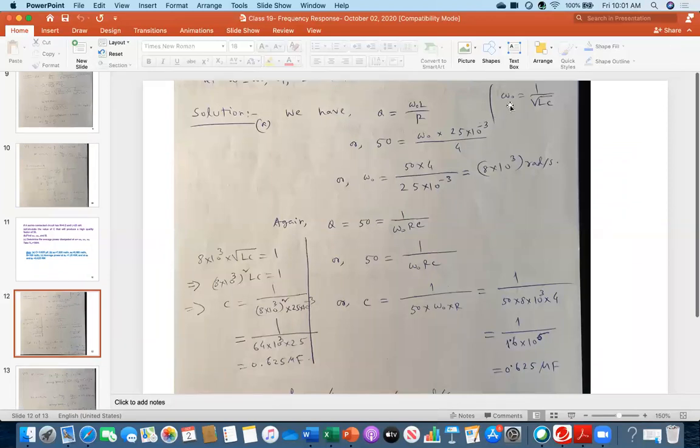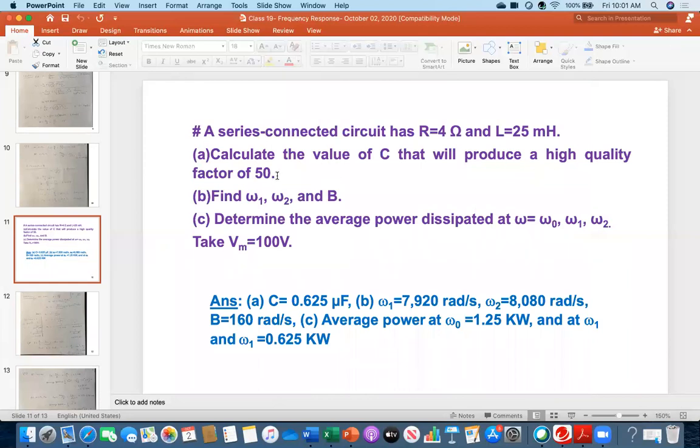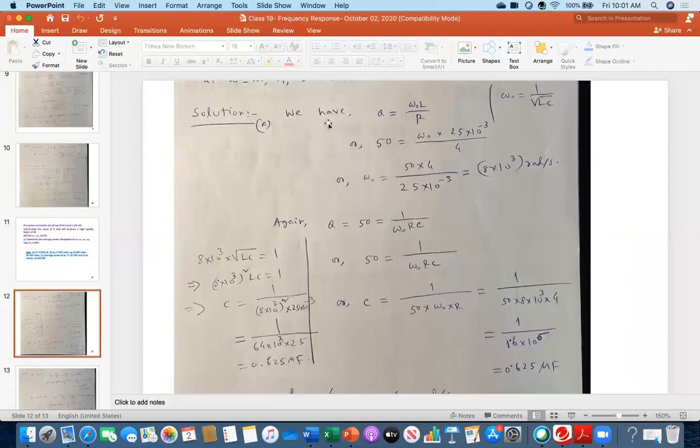Everybody see, first I have written down here omega naught is 1 over root over LC. Because the quality factor is given, a high quality of 50, I first wrote down the quality factor equation in terms of L. So Q is omega naught L over R. My Q value is 50. From there, I plug in the L and R values and I get the omega naught value. My omega naught value is 8 multiplied by 10 to the power 3 radian per second. You might express it as 8,000 or 8 kiloradian. I just expressed it that way.